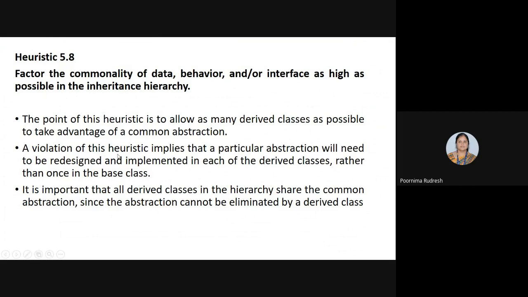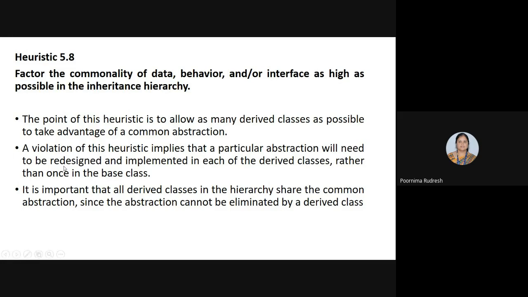So what is the violation of this heuristic? If we violate this heuristic, then we are going to keep the data, behavior, and interfaces in the different derived classes. If that is the case, then if you want to construct one more derived class, all that data, behavior, and interface need to be placed in that derived class. Means the complexity increases if this heuristic is not followed.